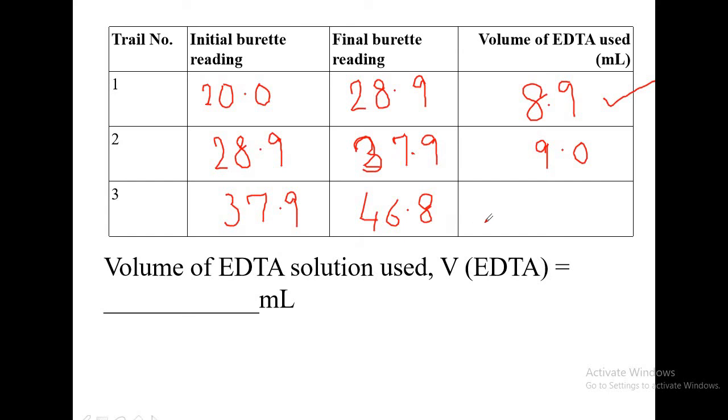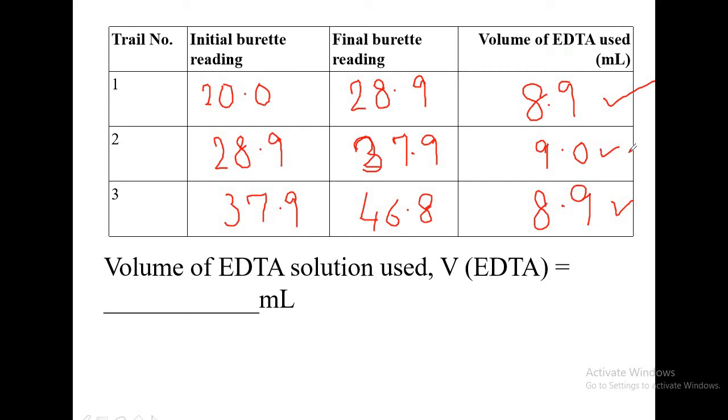Now you write the difference between these values, which comes to 8.9. So every time you go and get your values attested by your teacher.